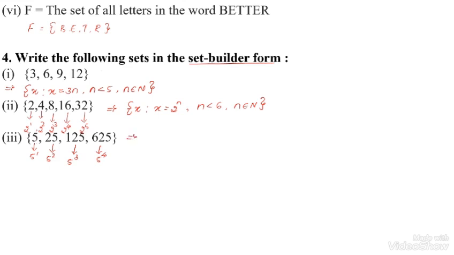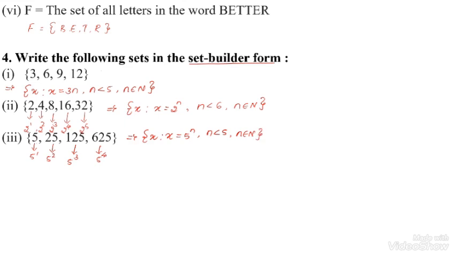So we can write the common property for the elements as x such that x is equal to 5 to the power n. Then n should be less than 5 because only 4 elements are there, and n belongs to the natural numbers.